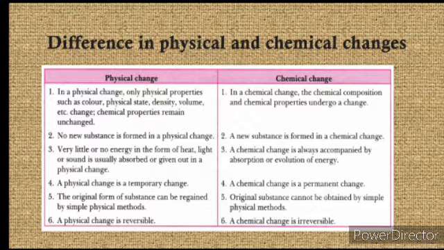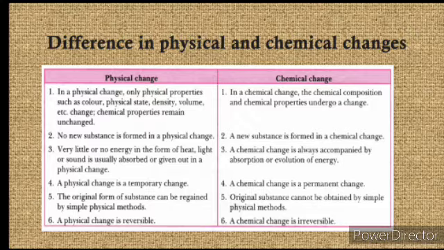Now learn about chemical change. As we know, in a chemical change, the chemical composition and chemical properties undergo a change. Number 2, a new substance is formed. Number 3, a chemical change is always accompanied by absorption or evolution of energy.